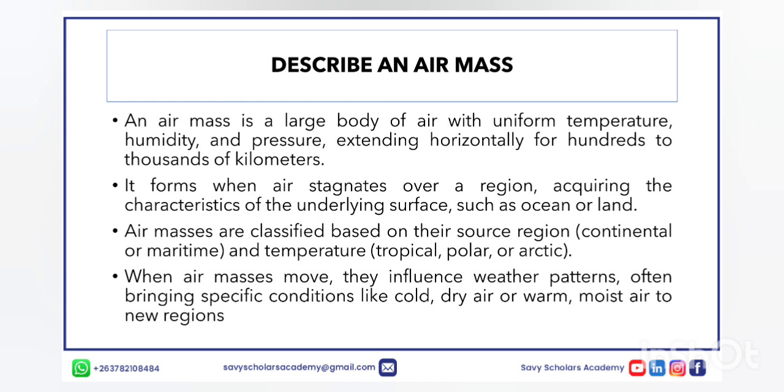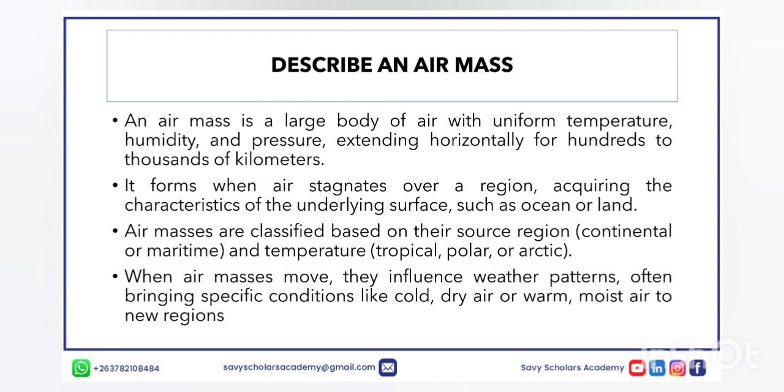Now an air mass is a large body of air with uniform temperature, humidity, and pressure extending horizontally for hundreds to thousands of kilometers. It forms when air stagnates over a region, acquiring the characteristics of the underlying surface, such as the ocean or land.